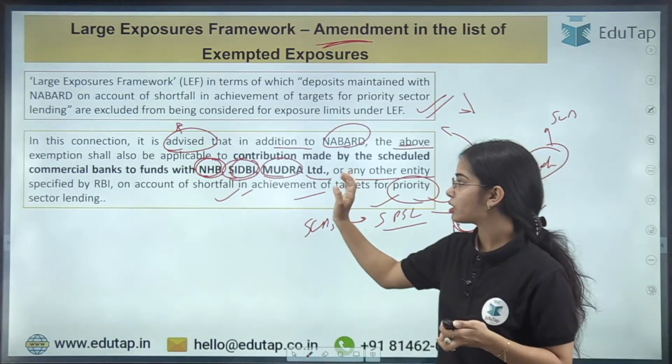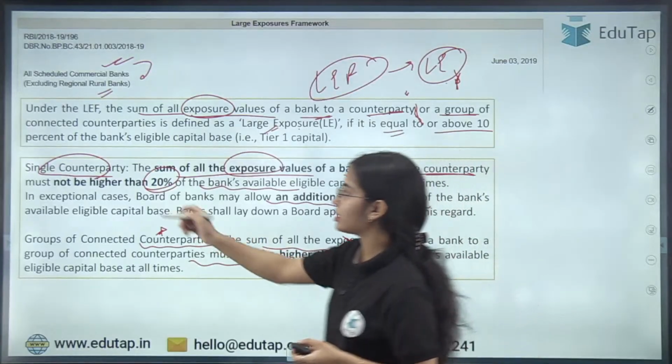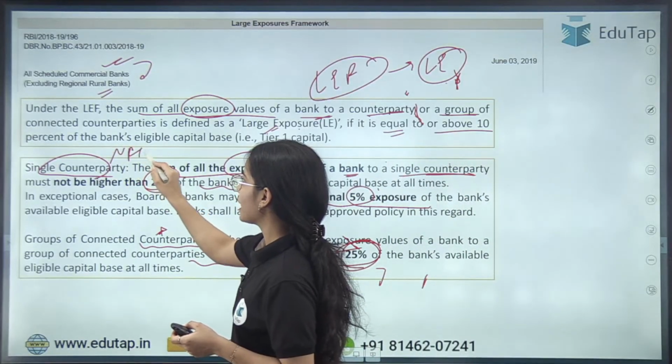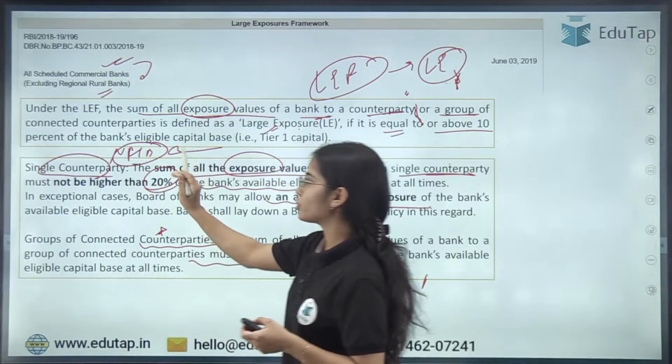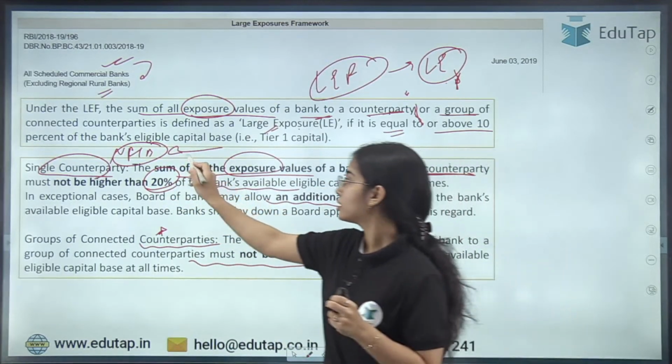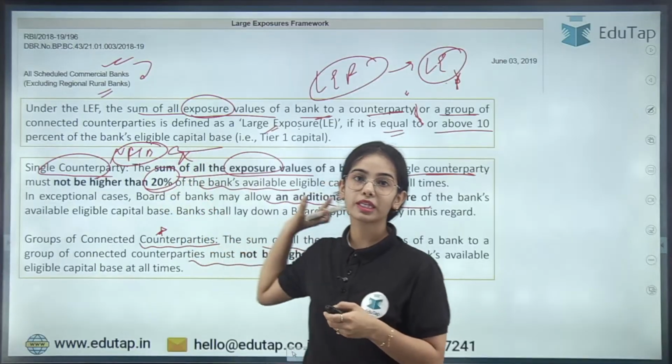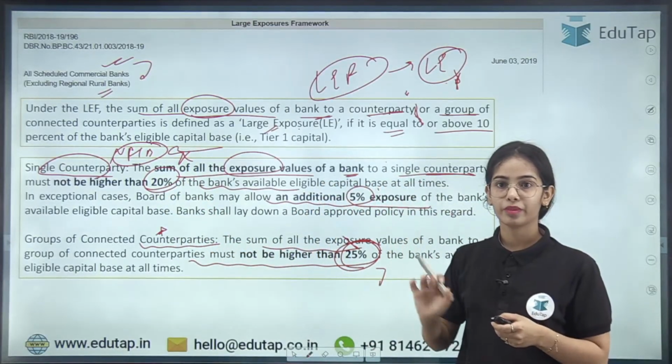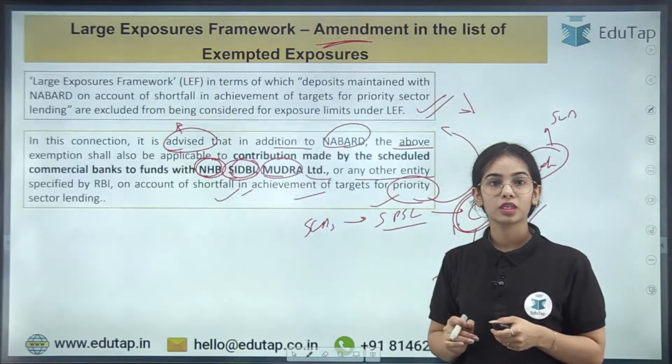So suppose the single entity and single counterparty is NHB and the scheduled commercial bank is contributing to the fund of the NHB, so that contribution will not be counted in the exposure limit. Okay, next is